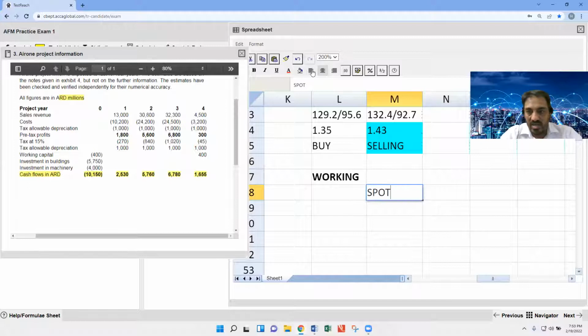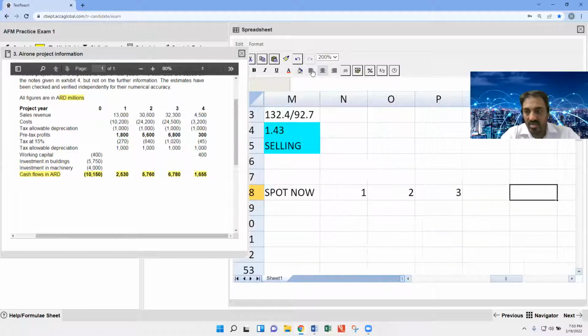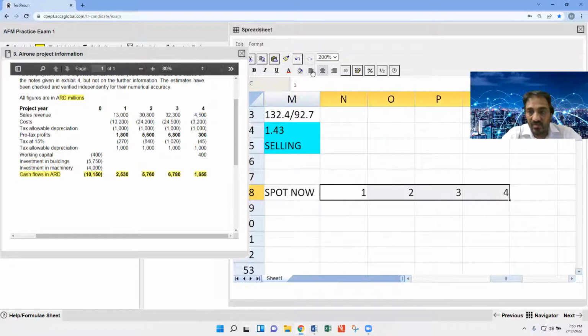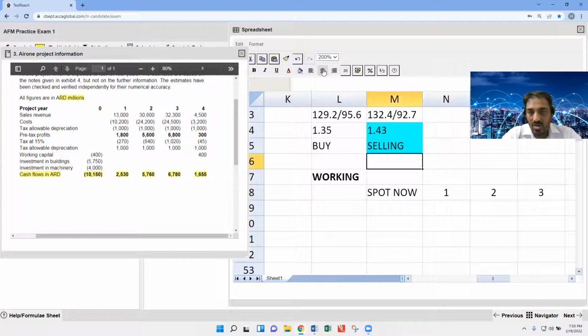Number one is spot. Spot means now. Then year 1, then year 2, then year 3, then year 4. That's a very critical point I'm going to discuss here. Don't make a mistake. What is the spot now?